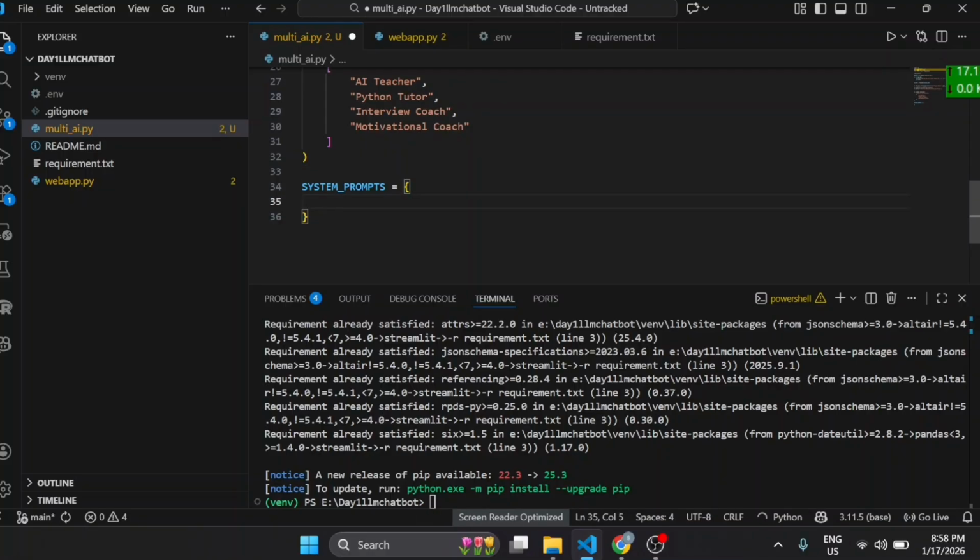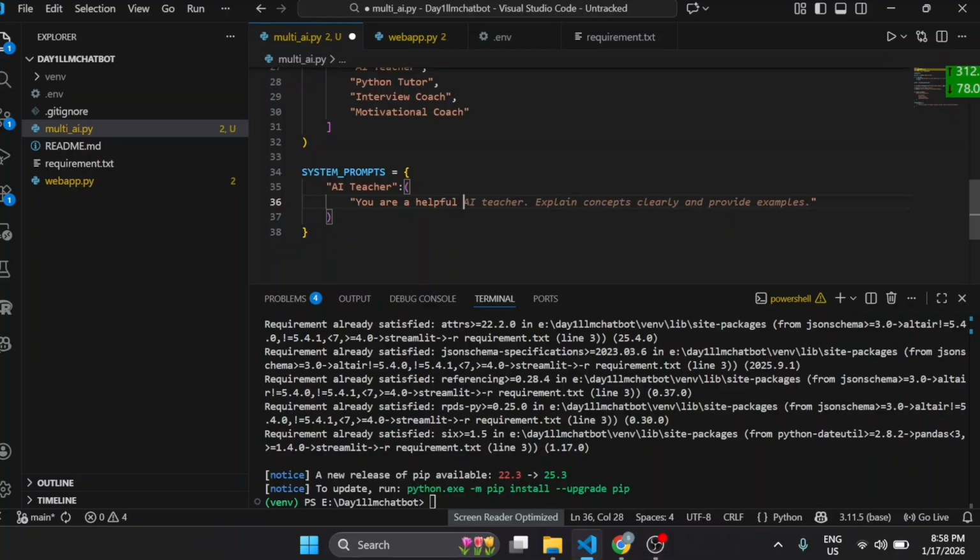Yeah. And I will take that with AI teacher. Okay. So we are going to write the prompt for AI teacher now. So now we'll move ahead. Now we will describe the personality, like how it has to react. So I will write: you are a helpful AI. No, yeah, let's write the teacher.